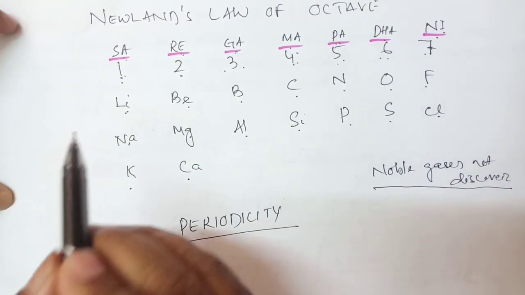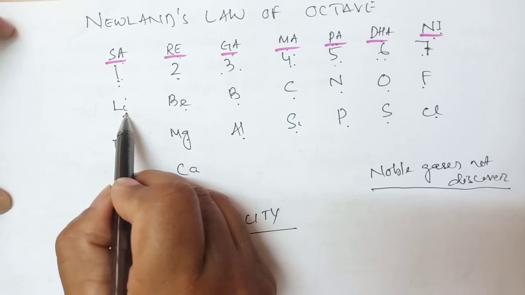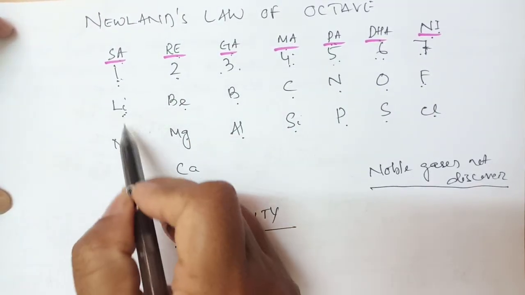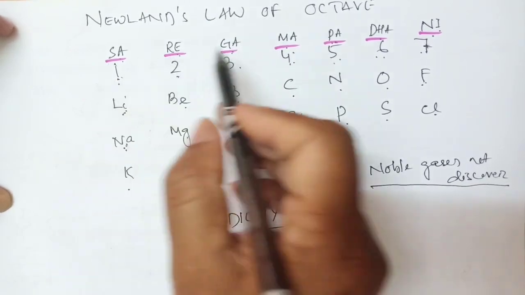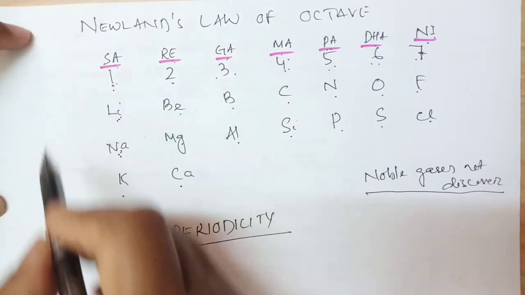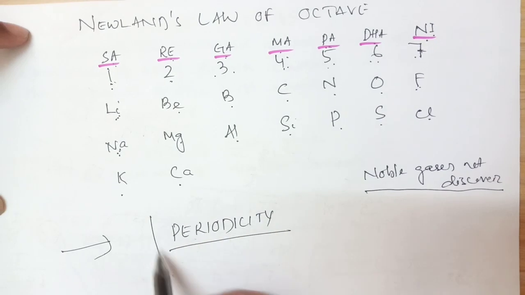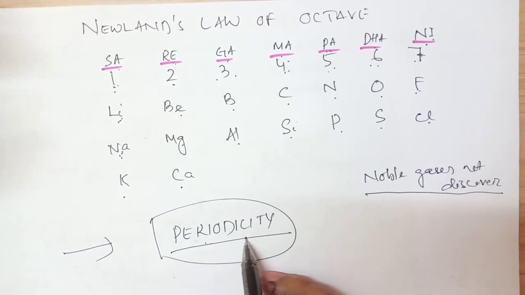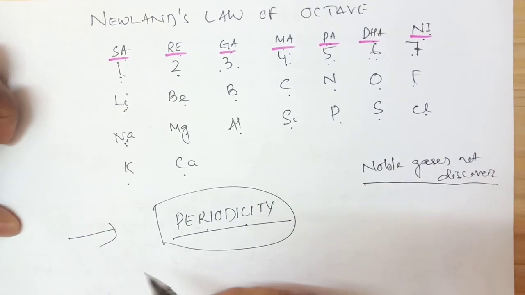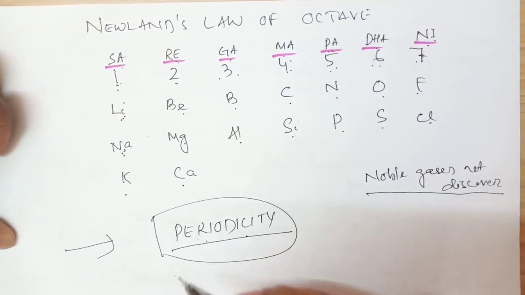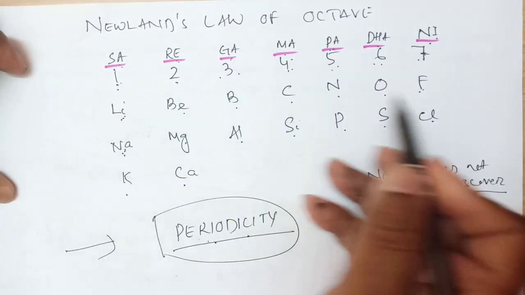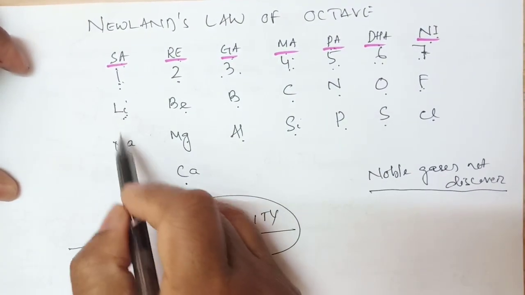So what happened? This is the first element, lithium. After the 8th element, sodium is coming again. Due to this, the properties repeat. So this is Newlands' law of octaves. But one thing: he predicted the periodicity, a very important concept. What is periodicity? I told you: the reoccurrence of similar elements after regular intervals is called periodicity. At regular intervals the same elements come, with the same properties.